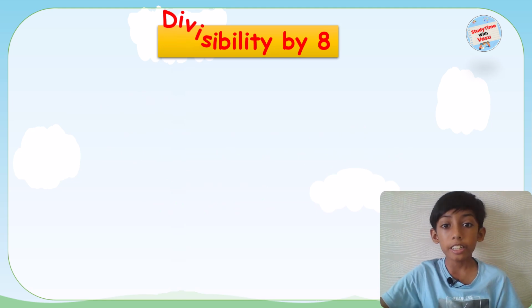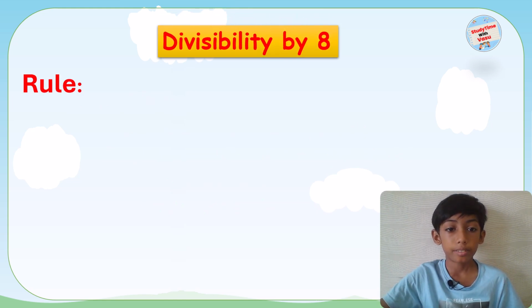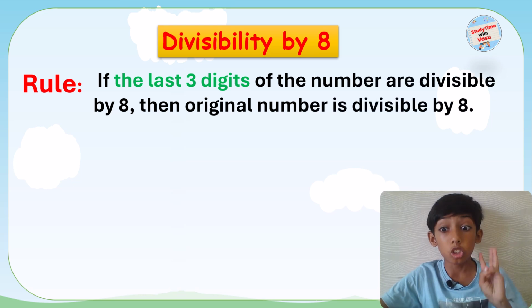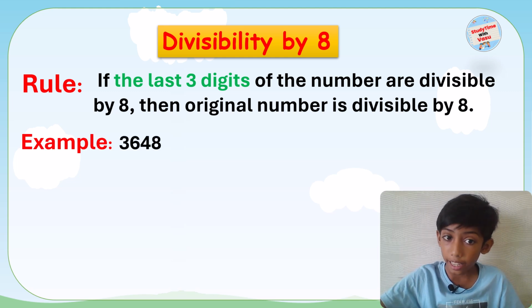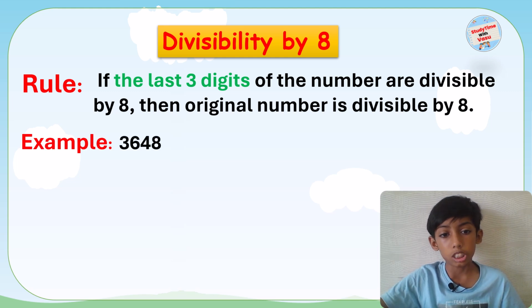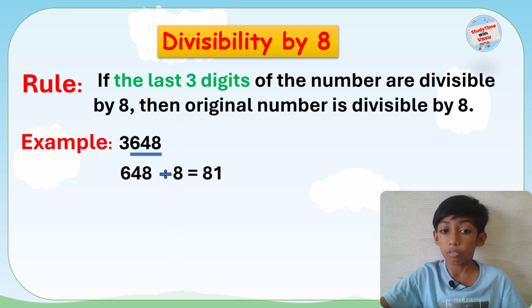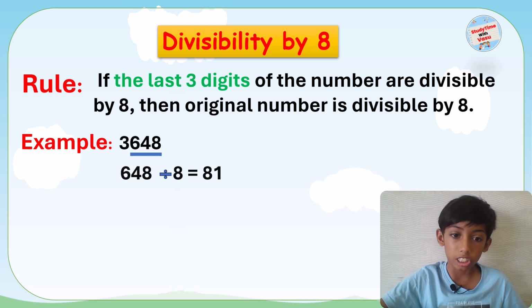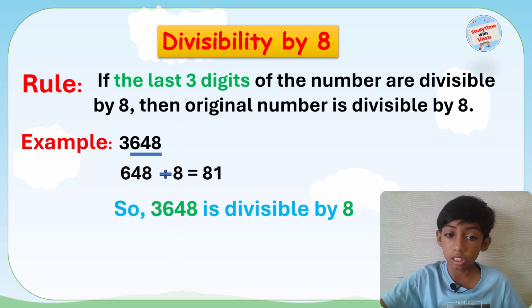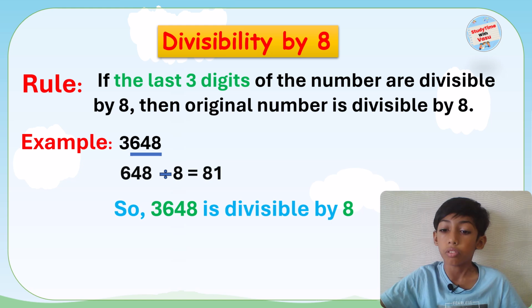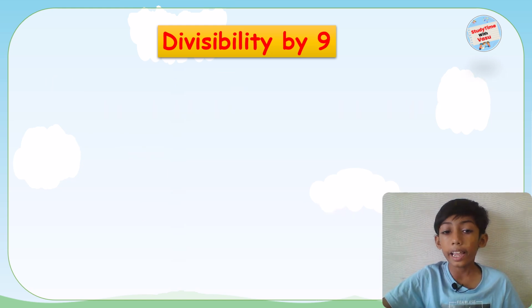Now we are going to learn divisibility by 8. The rule is, if the last 3 digits of the number are divisible by 8, then the original number is divisible by 8. For example, 3648. Here we have to see 648. 648 when divided by 8 is equal to 81. You can do a rough calculation. So the number 3648 is divisible by 8.